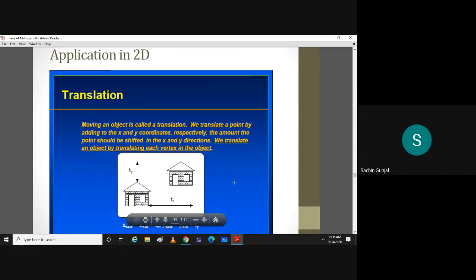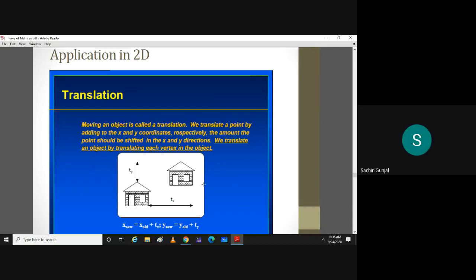So if you have 1 comma 2 as a vector in two-dimensional space and you add 5 to each component, that will be a translation by amount 5. Is that clear? Yes, sir, clear.